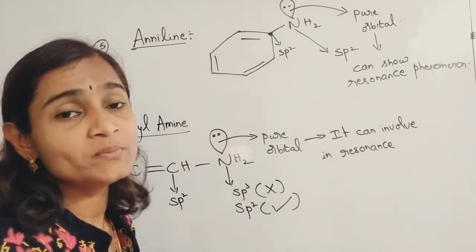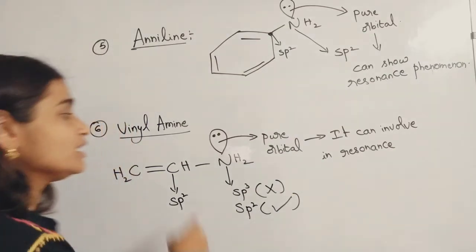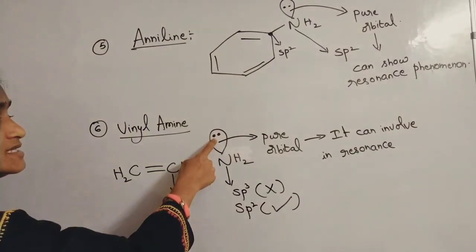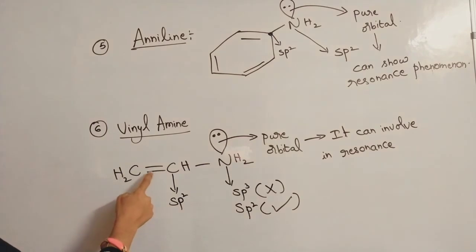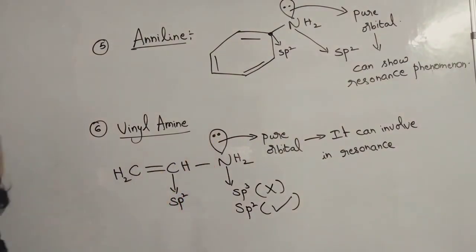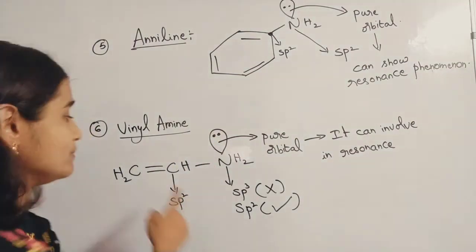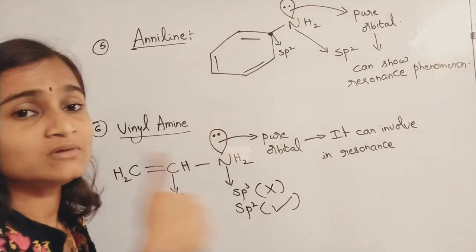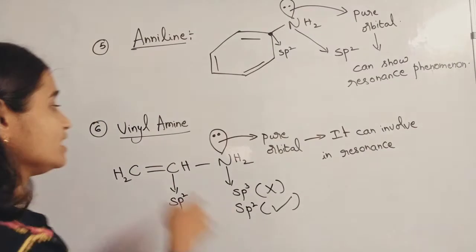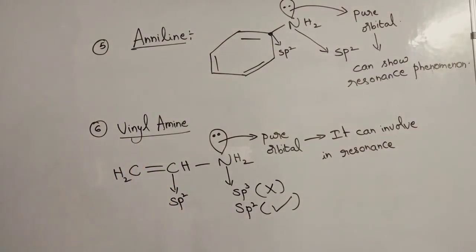So resonance gets the higher priority. Instead of participating in hybridization, this lone pair is participating in resonance. And you can also see pi, sigma, lone pair conjugation is there. Pi bond, sigma bond, lone pair, that conjugation is there, so it can show the best resonance. Okay, vinyl amine. So what is the resonating structure for this?